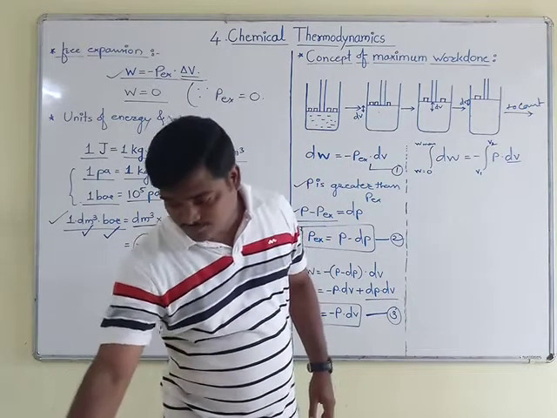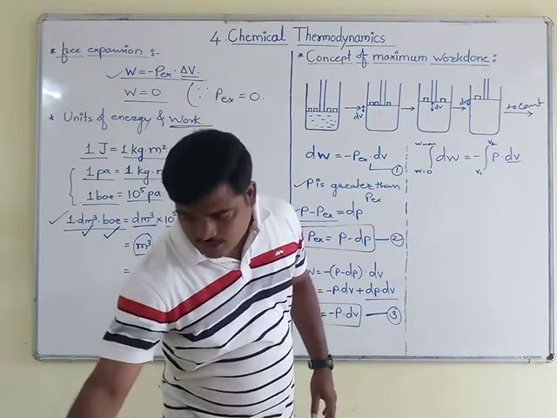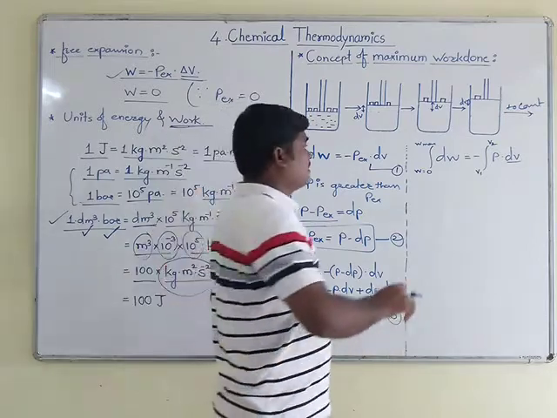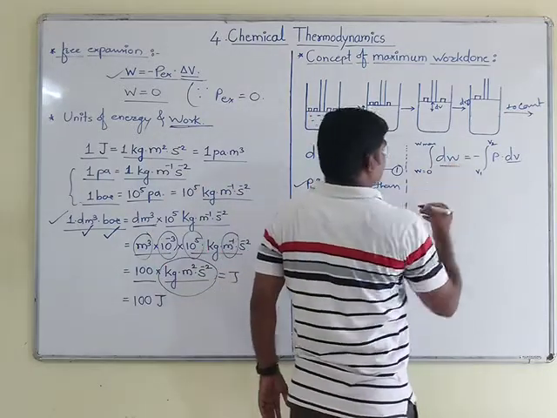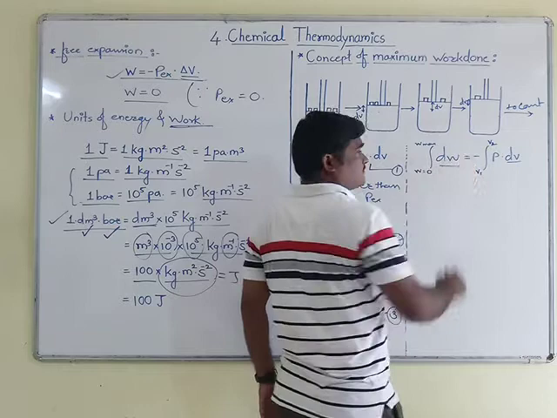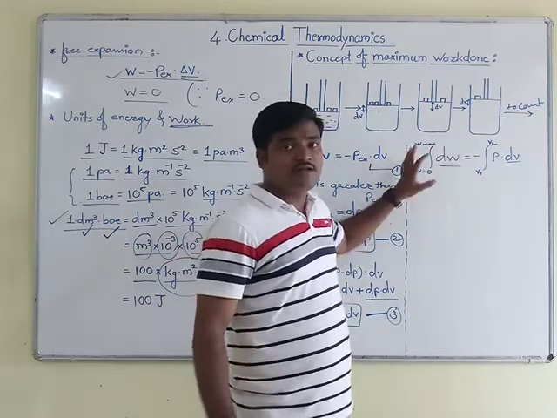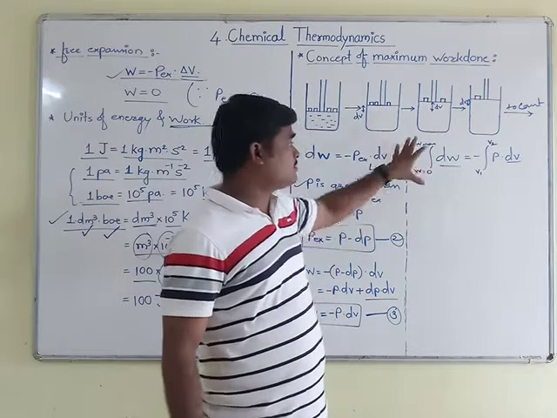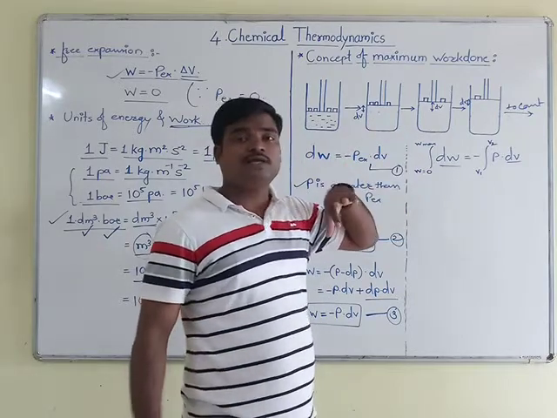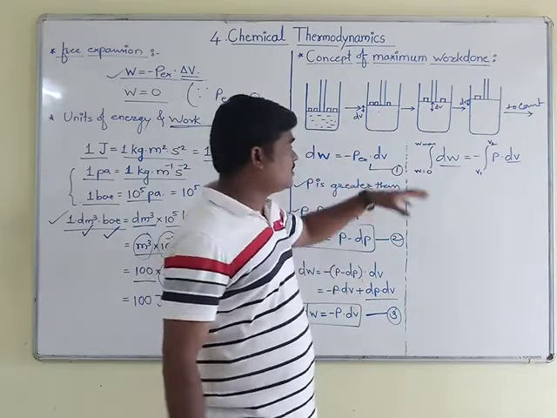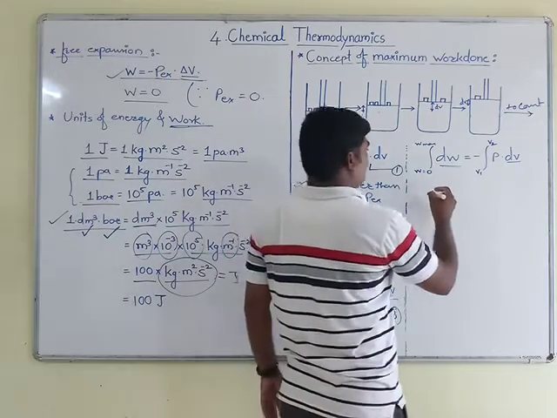Directly you can also write that integration and derivative of any term cancel, and only to the original term you have to apply the limits, then you will get the final equation.